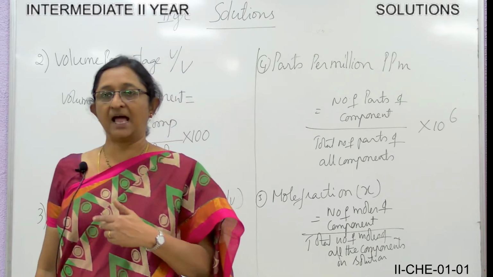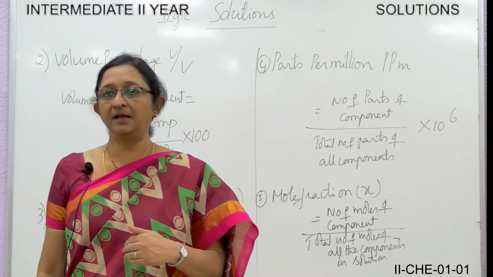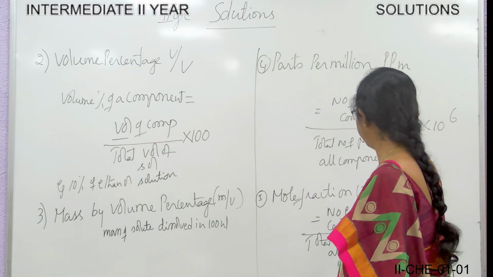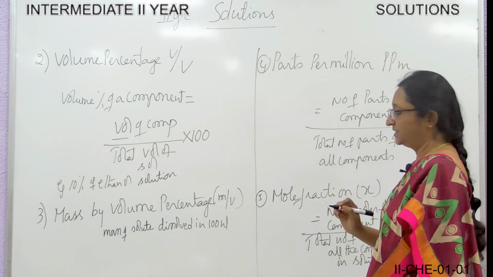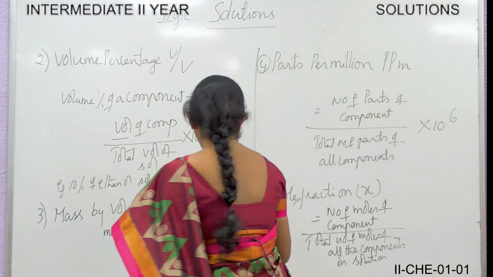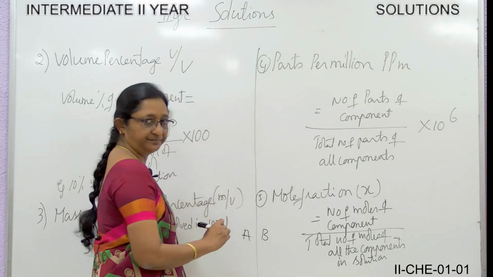Then the fourth one is parts per million, in short we call it ppm. So it is the number of parts of the component divided by the total number of parts of all components, into 10 to the power of 6. So this is another way of expressing the concentration.